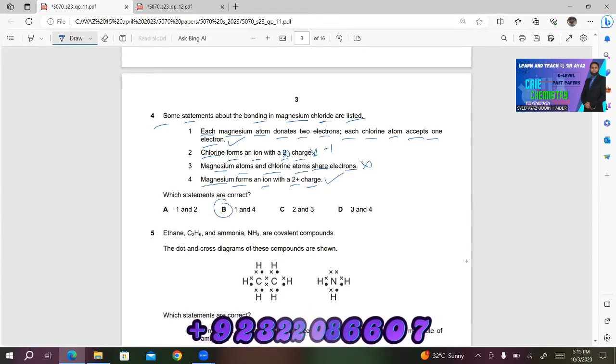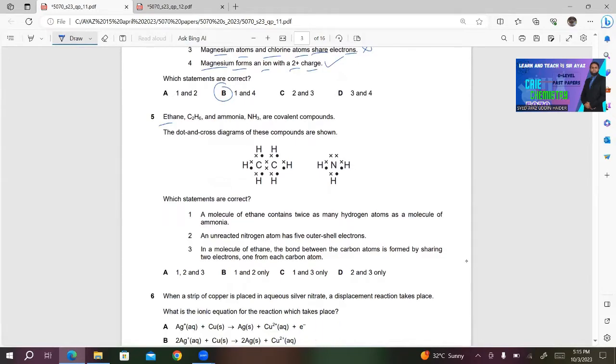Number 5, ethane, C2H6 and ammonia, NH3 are covalent compounds. The dot and cross diagrams of these compounds are shown. This is ethane. And this one is ammonia.